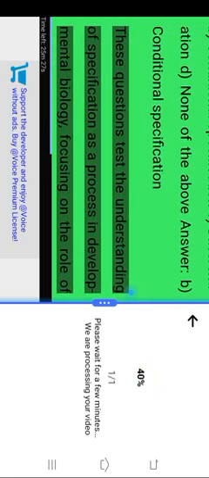These questions test the understanding of specification as a process in developmental biology, focusing on the role of intrinsic and extrinsic factors in determining cell fate. These concepts are critical for mastering developmental biology and preparation for exams like CSIR NET JRF Life Sciences.